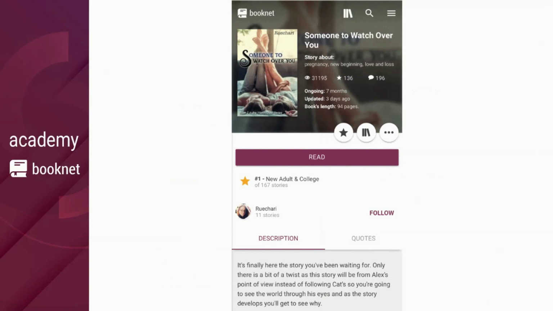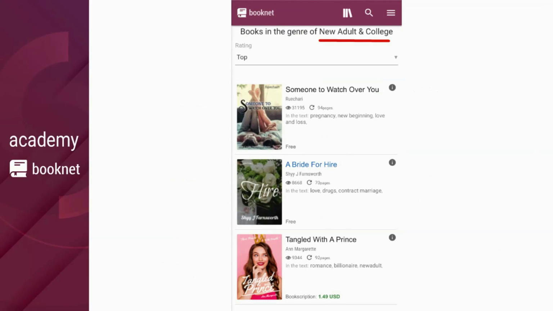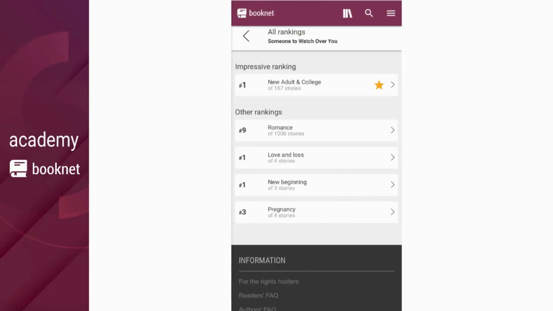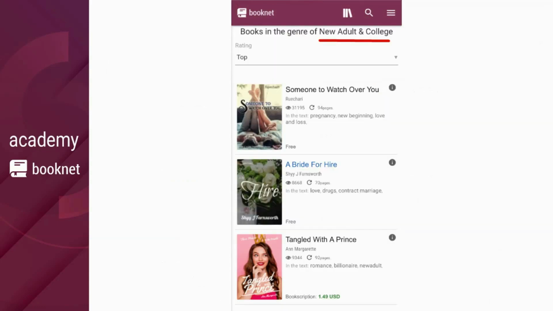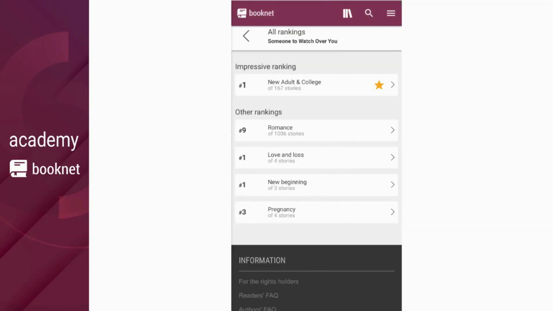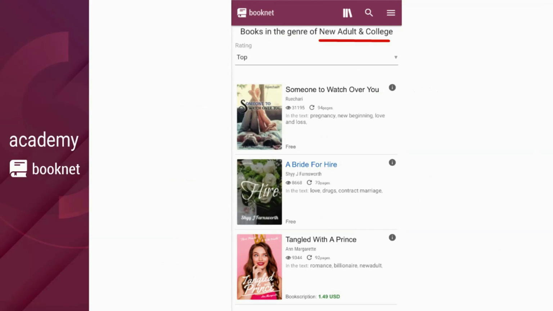There is yet another important thing that has to do with Story About. Each Story About key has not only its own feed, but also its own ranking. If you go to your book's page using the mobile version or Android app and select the feed correctly, then your book will end up on the first, the second, or the third place in that key ranking.